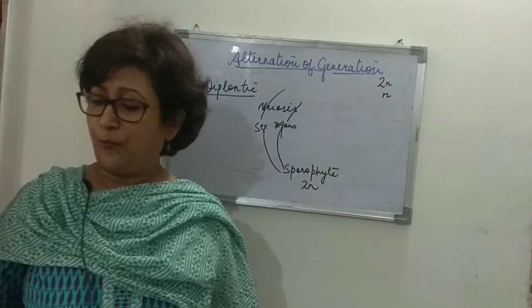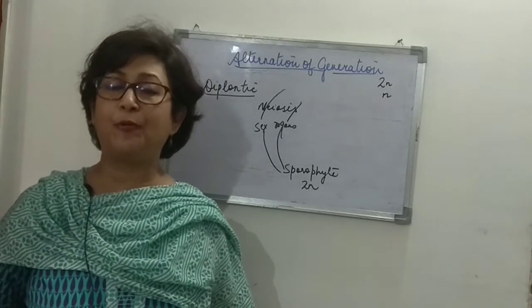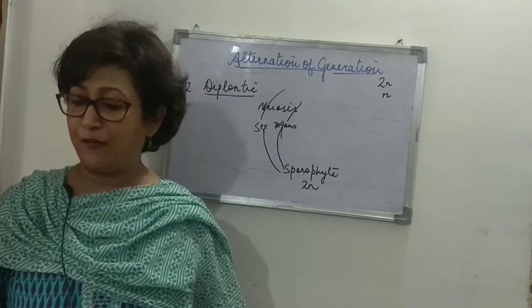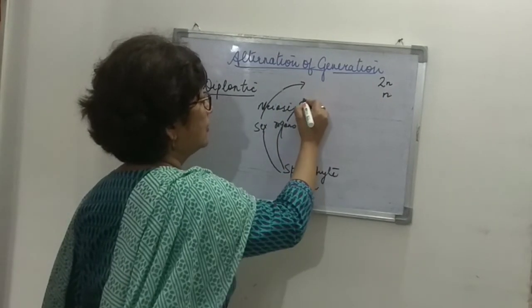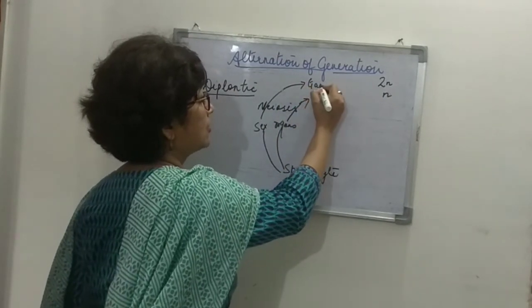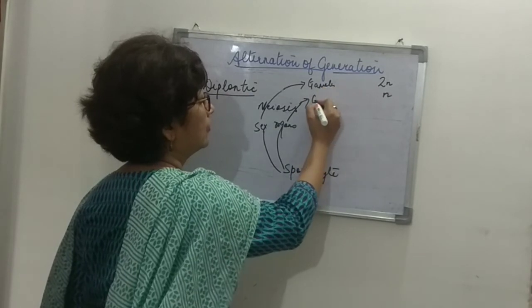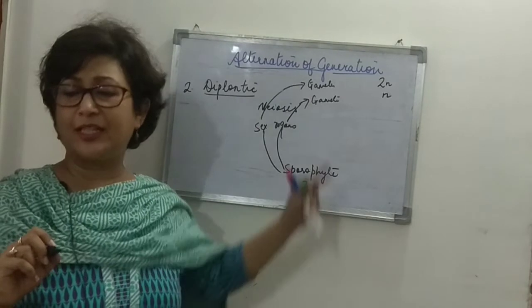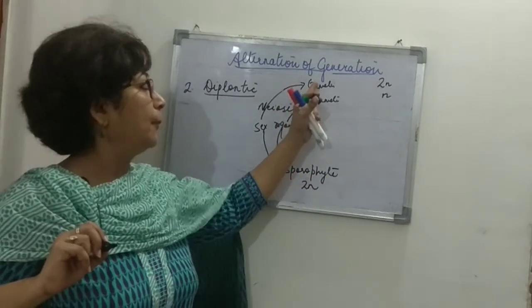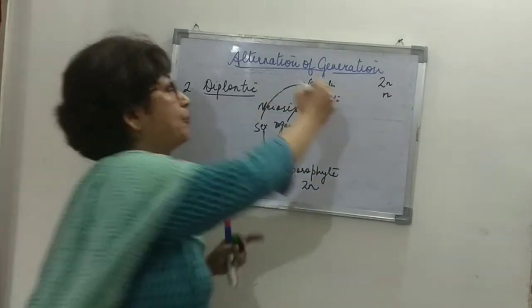The gametes are only haploid structures in the life cycle. So the gametes are formed, and this is the only part which is haploid, right?